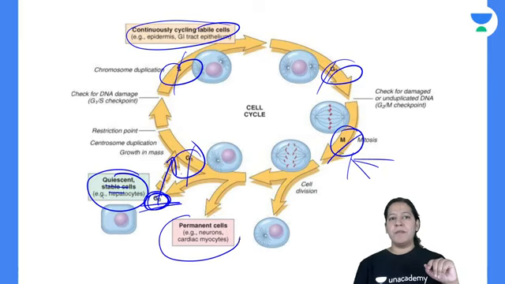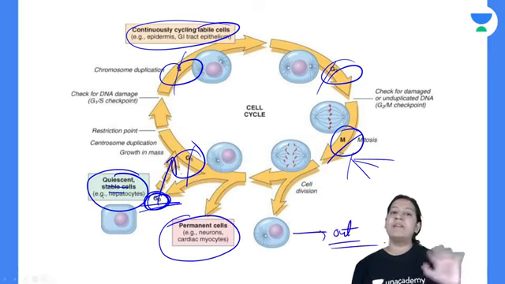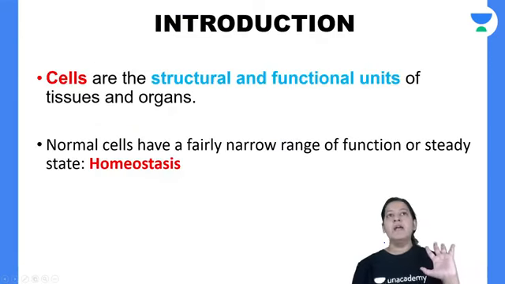And permanent cells or terminal cells, they are out of the cell cycle. They cannot enter the cell cycle again. Give me a thumbs up if you got it.